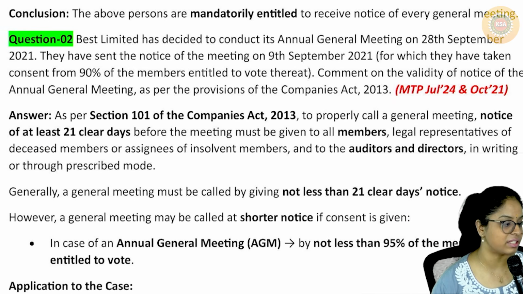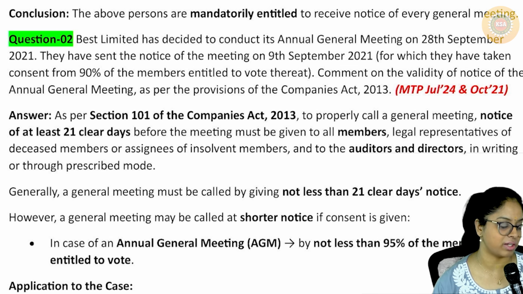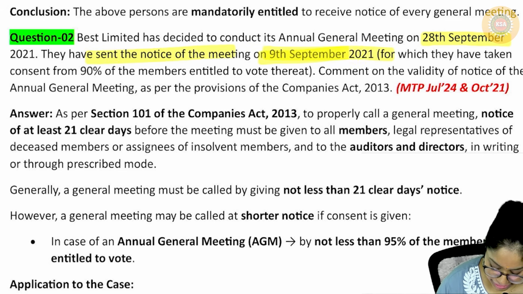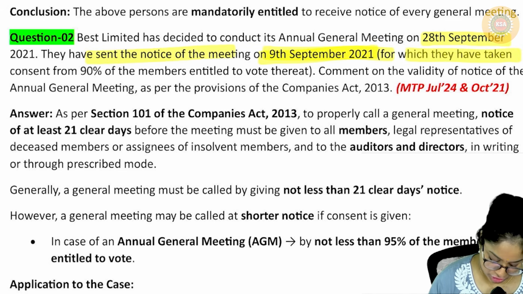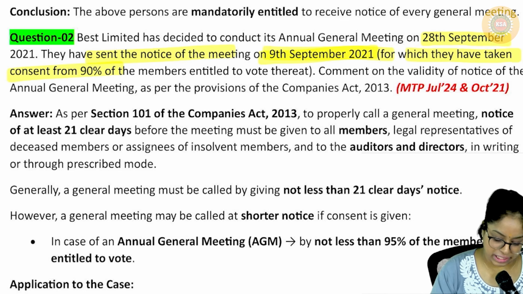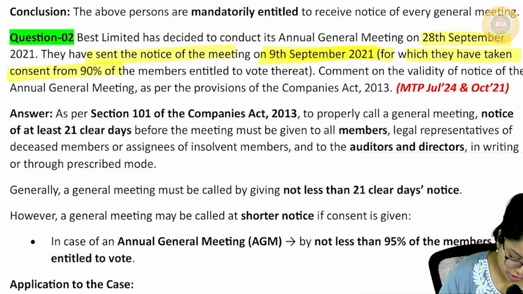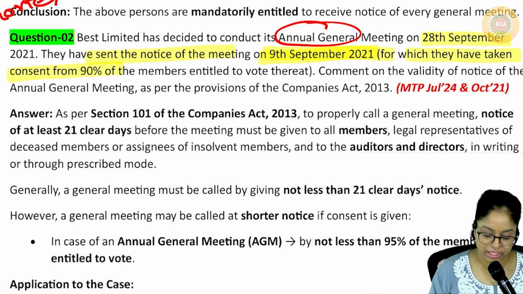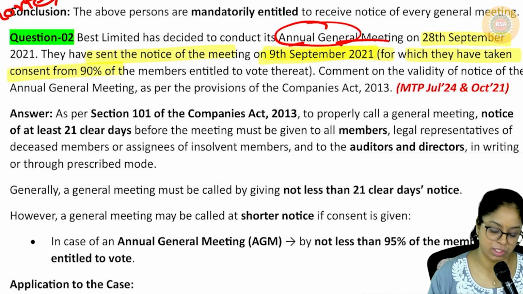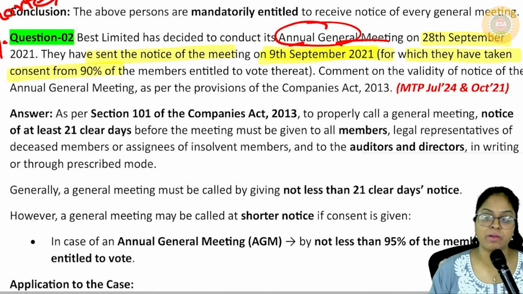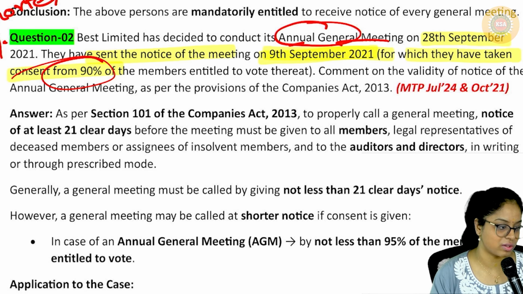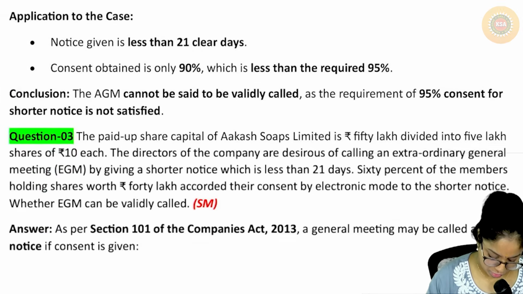Okay, next is Best Limited has decided to conduct its annual general meeting on 28th of September. They have sent the notice of the meeting on 9th of September, for which they have taken consent of 90%. That means it is a shorter notice, and it is what AGM? It is an annual general meeting. So I need 95% of the members who are entitled to vote. Inga 90 dhaan kuduthirka. So is it valid? The answer is no, right?